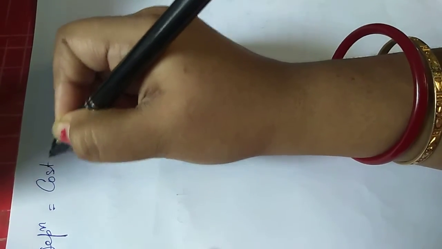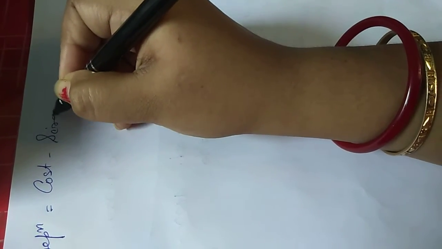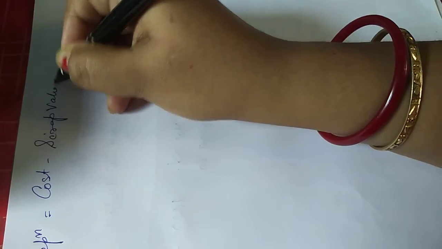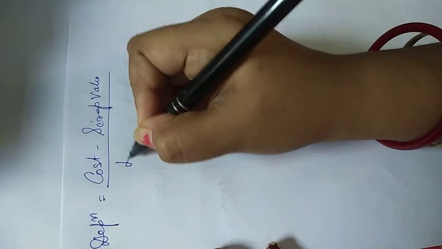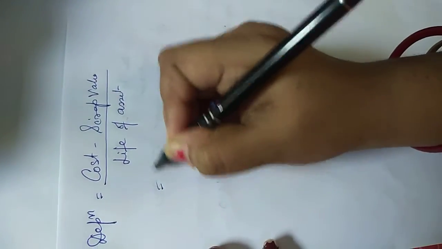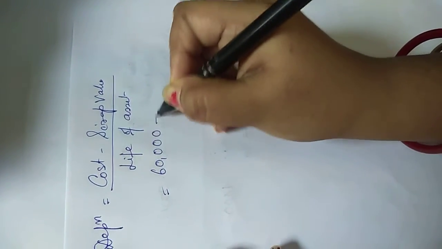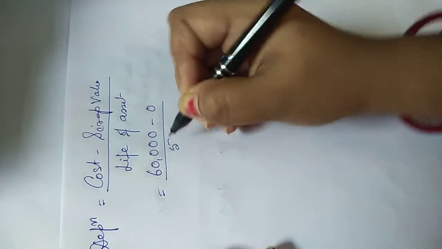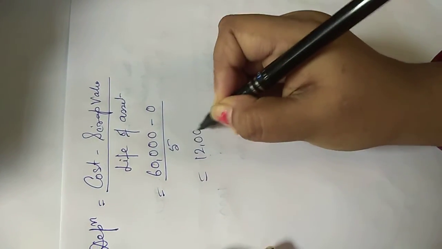So depreciation would be cost minus scrap value divided by life of asset. Cost is 60,000. Plant has no scrap value, 0. Life of asset is 5. So it comes to 12,000.